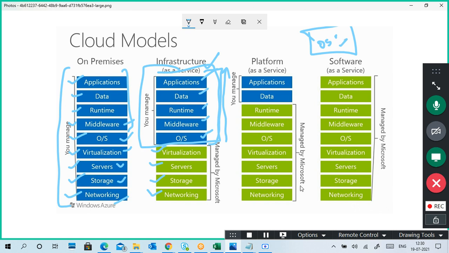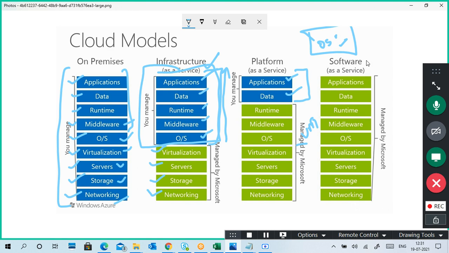But in platform as a service, you don't need to create a virtual machine. So if you don't have knowledge of virtual machines, no problem. The entire base infrastructure is maintained by the service provider, and the virtualization environment is also maintained by them. The runtime environments are also maintained by the service provider only. Your part is how to work with the application and how to maintain the data related to it. Only that we have to worry about. So that is platform as a service.